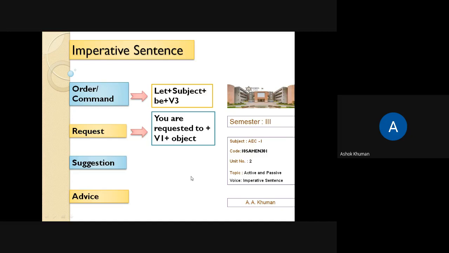So very easy. In the same way, you will have in the advice that you are advised to get up early. Okay, we saw the sentence get up early, advice. So that means that you are advised to get up V1 early.